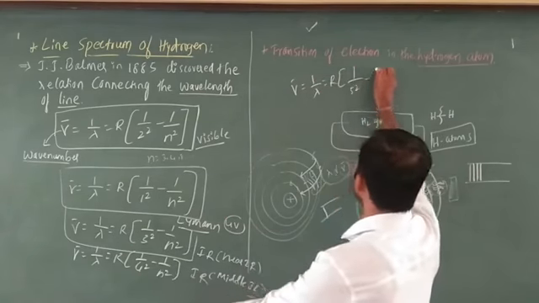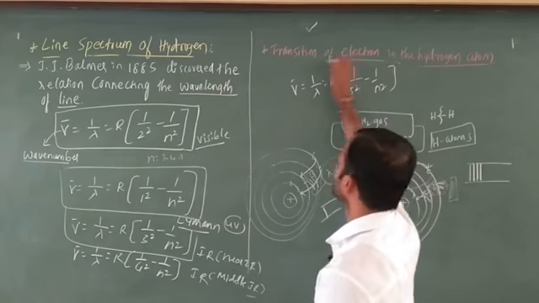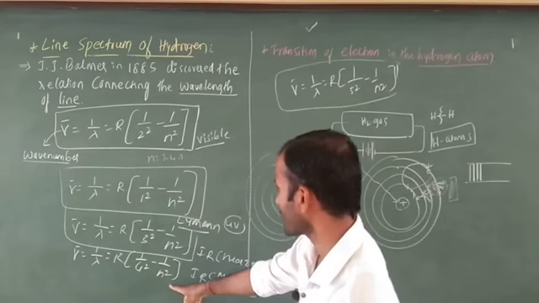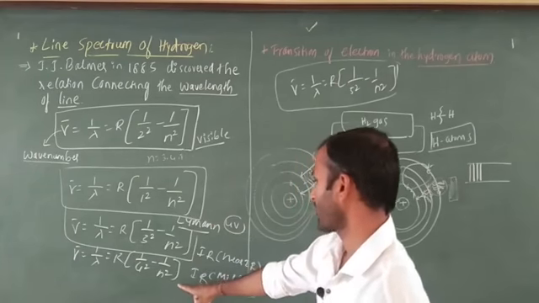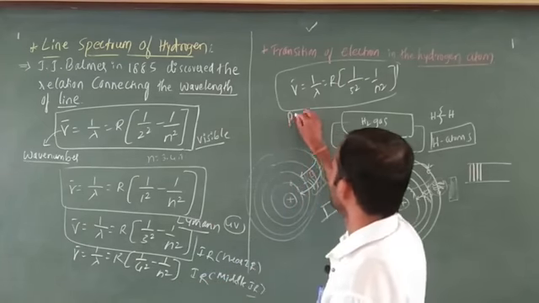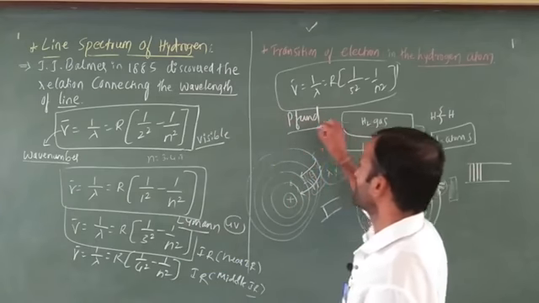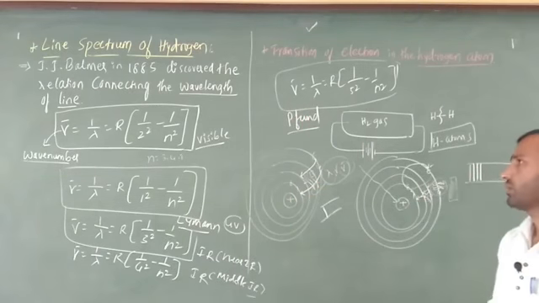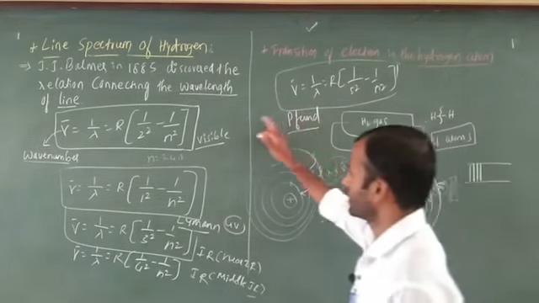No, this is 1 by 5 square. Next one is n square. This indicates f subshell. What is the name of this one? No, this is called g, Brackett. Next, in this case, this is h, the Pfund series. Pfund is pronounced with a silent P. Okay, that indicates the Pfund series. Most important, up to this, totally 5 scientists.